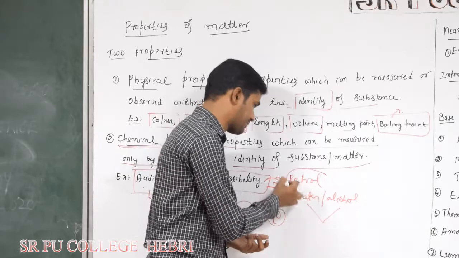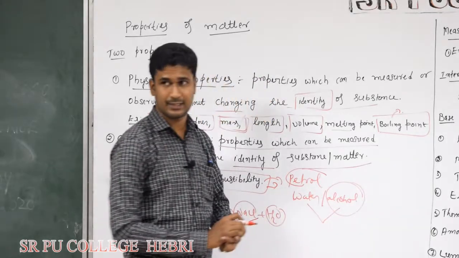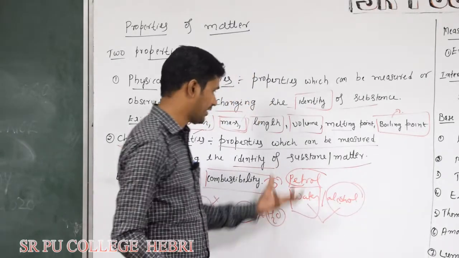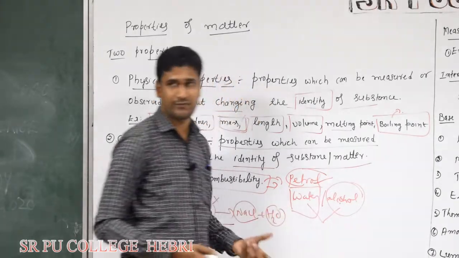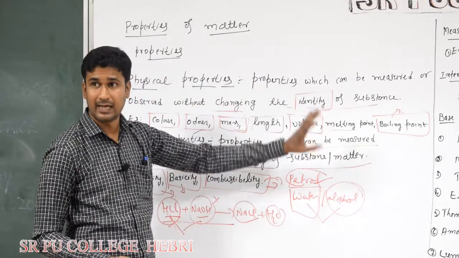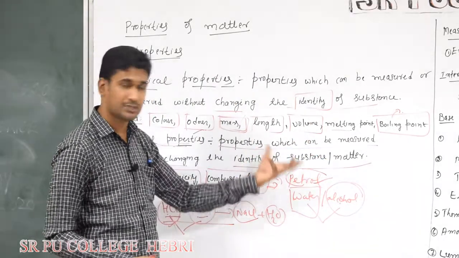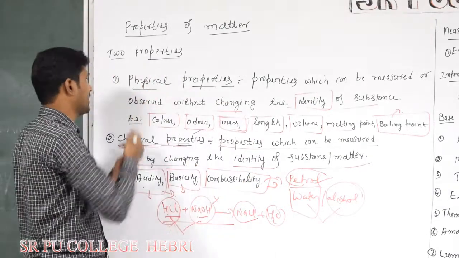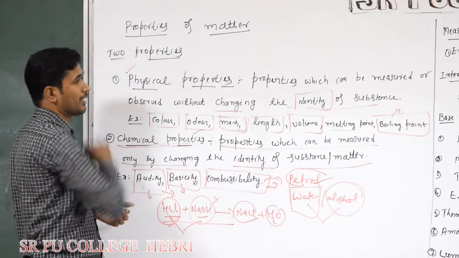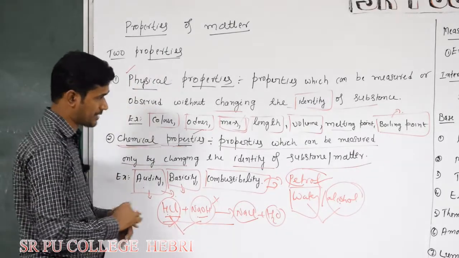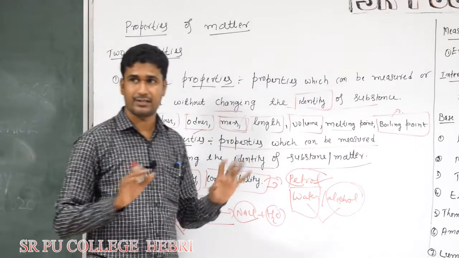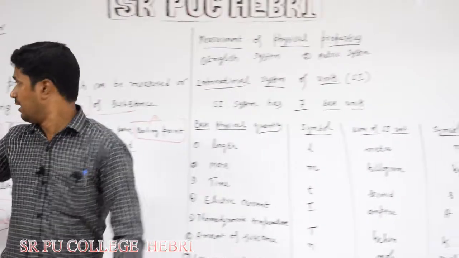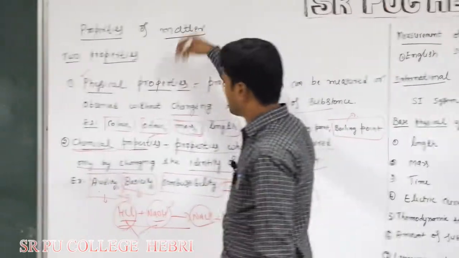Petrol is a combustible substance, alcohol is also a combustible substance, but not water. It does not catch fire, but alcohol catches fire, and petrol also easily catches fire because these are combustible substances. Combustibility is also a chemical property. Understood? This is very important, both the definitions with the examples. What are chemical properties? What are physical properties? Give an example. They ask questions like this for 2 marks. Next, we are going to discuss the measurement of these properties.